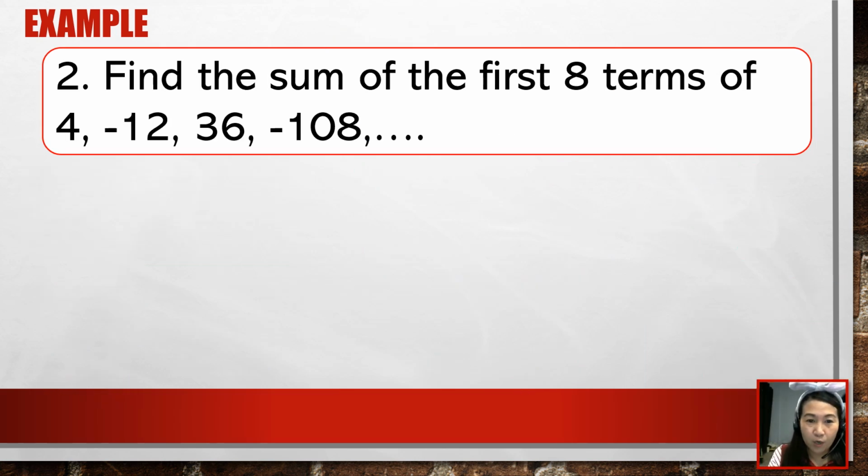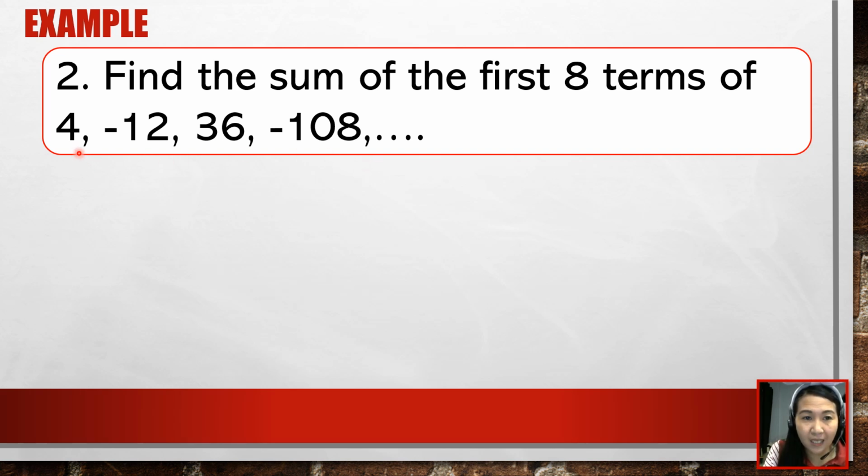Okay, example number 2. Find the sum of the first 8 terms of the sequence 4, negative 12, 36, negative 108. Okay, so let us identify what kind of sequence are we talking about. Is this arithmetic or is it geometric? So let's see. Are we adding? If we are adding a common number, it is arithmetic. Are we adding a common number here? No. Are we multiplying a common number here? The answer is yes. What is that common number?